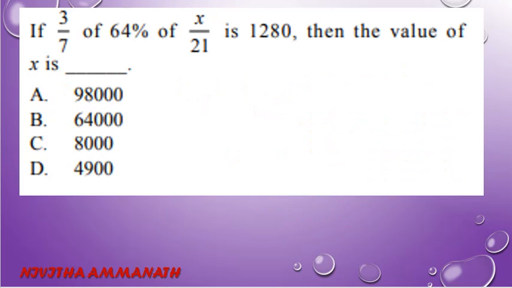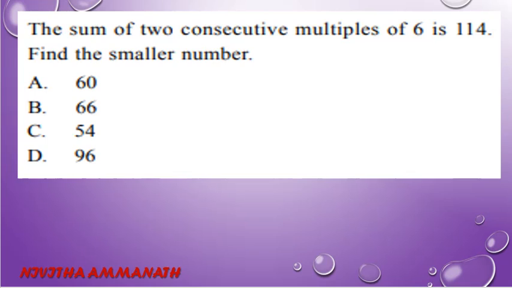Next question. The sum of two consecutive multiples of 6 is 114. Find the smaller number. Multiple of 6 means 6x, isn't it? Yes. Then 2 consecutive multiples of 6 are 6x and 6x plus 6.